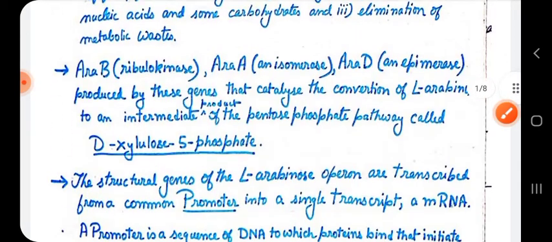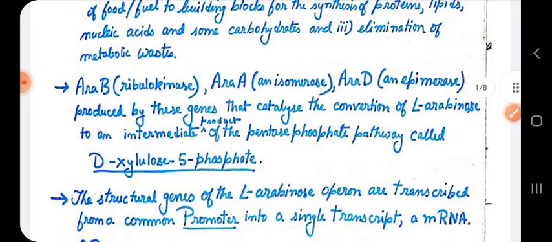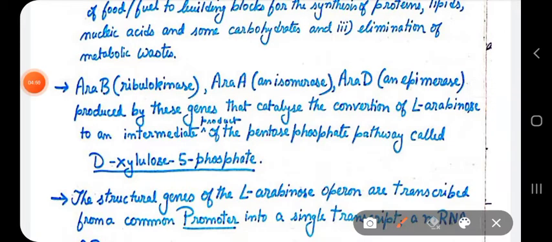Now let us see the names of the enzymes coded by these ARA genes. ARA B codes for ribulokinase. ARA A codes for an isomerase, and ARA D codes for an epimerase enzyme.